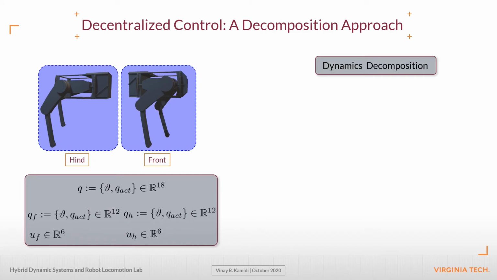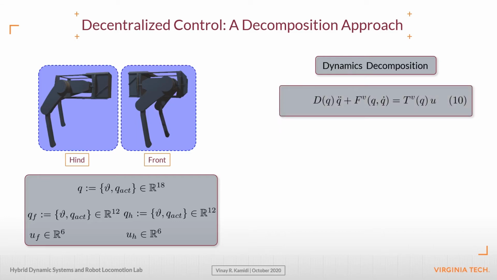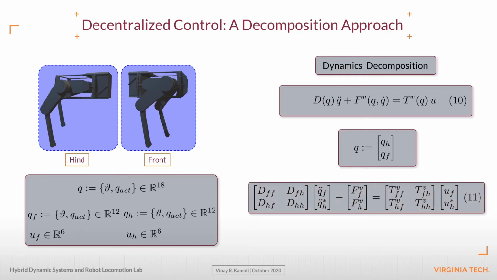We will now proceed to decompose the dynamics. We will rewrite the continuous dynamics that were unfolded earlier in the centralized discussion as in equation 10. And noting that Q is now comprised of QH and QF, we will proceed to decompose equation 10. Let's focus in on the front subsystem. On decomposition, we can rewrite the dynamics as in equation 11.